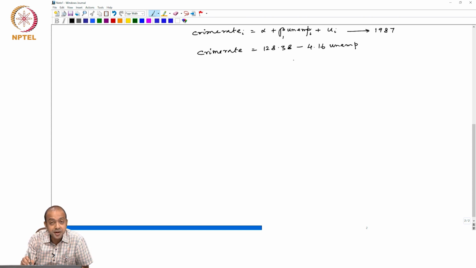Here we are getting a negative relationship between unemployment and the crime rate, and this may also be insignificant.